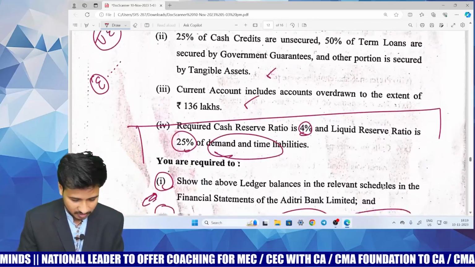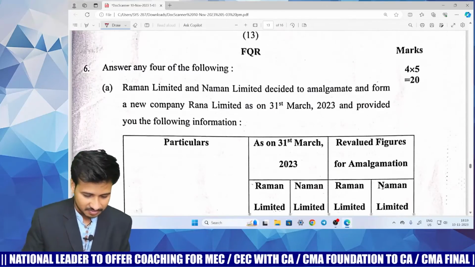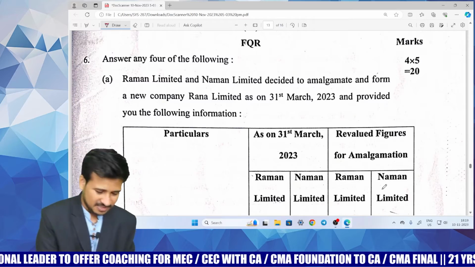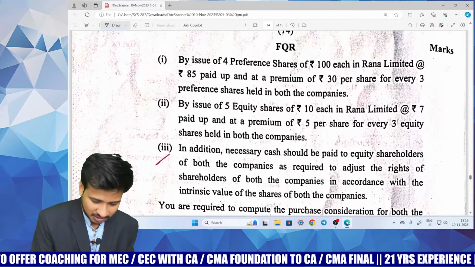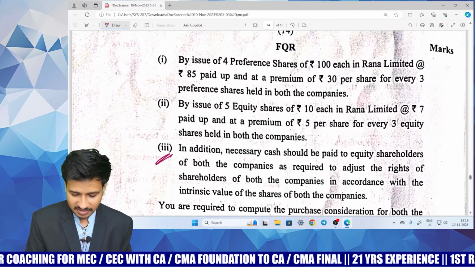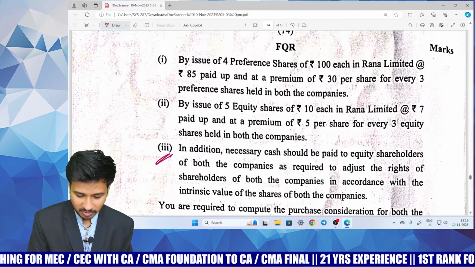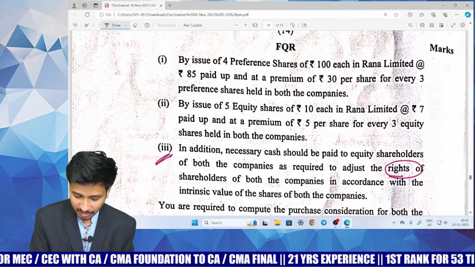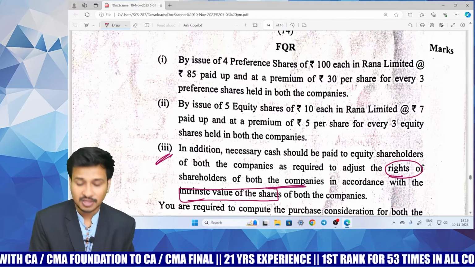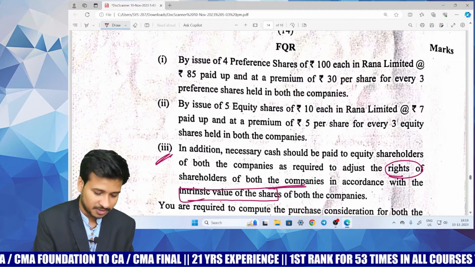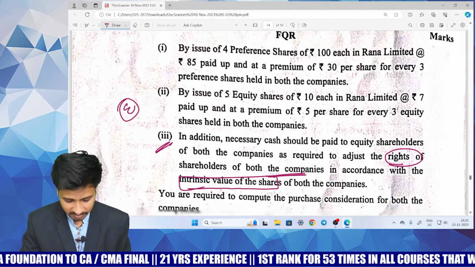And moving on to the next thing, question number 6A, PC, a copy-paste question but just with number changes. You have this point also: in addition, necessary cash should be paid to equity shareholders so as to adjust the rights of shareholders in both the companies on the basis of the intrinsic value of the shares, which is for 5 marks. Very, very simple, and this is obviously an easy question.